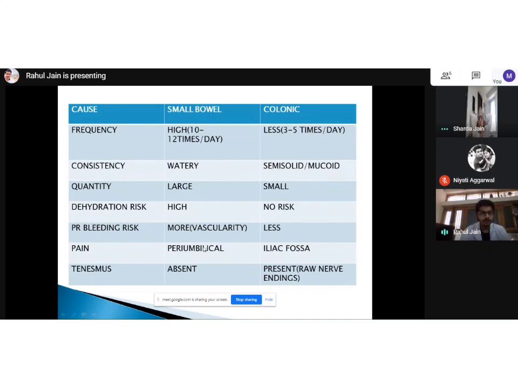And very important, if the patient complains of pain in the lower abdomen, that is, either of the iliac fossae, then I should suspect it's a colonic diarrhea. But if the patient complains of periumbilical pain, it is more likely to be a small bowel diarrhea.